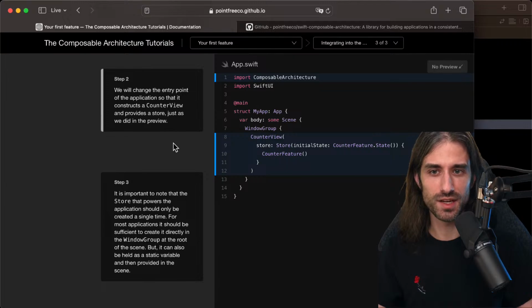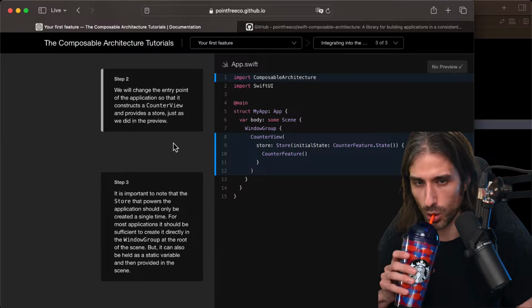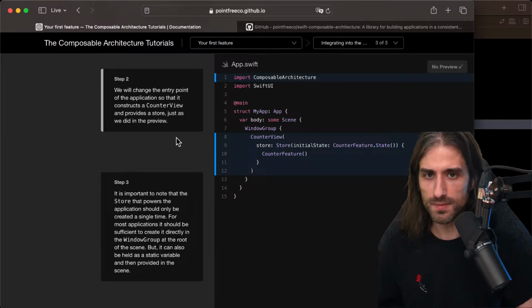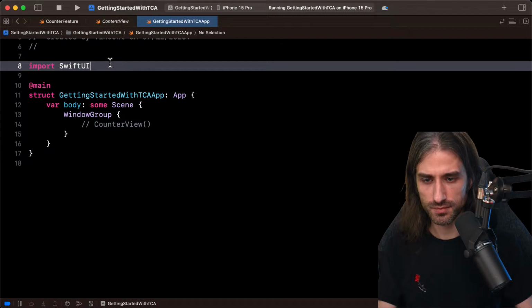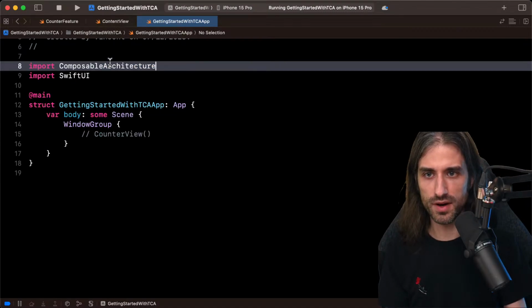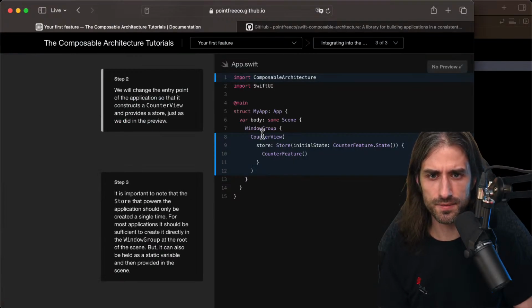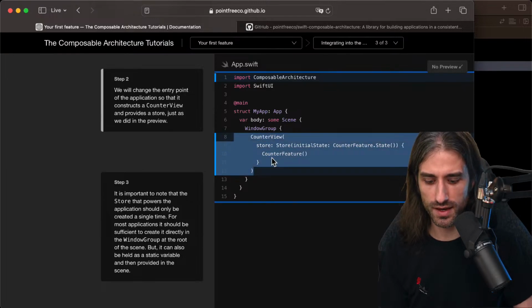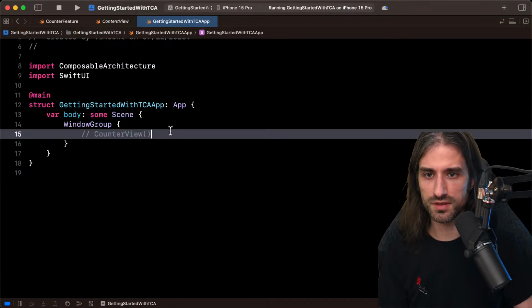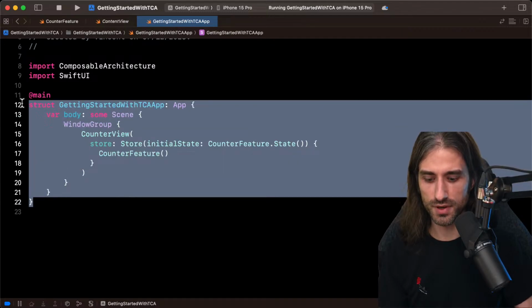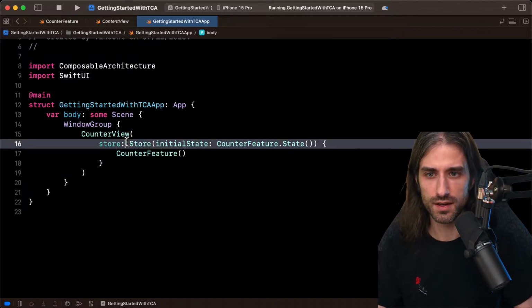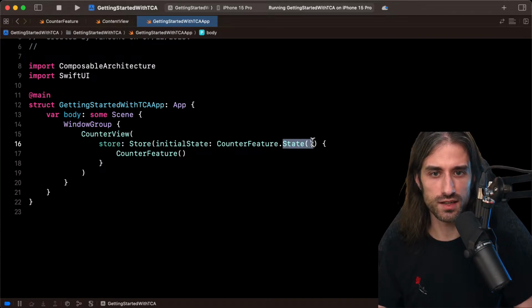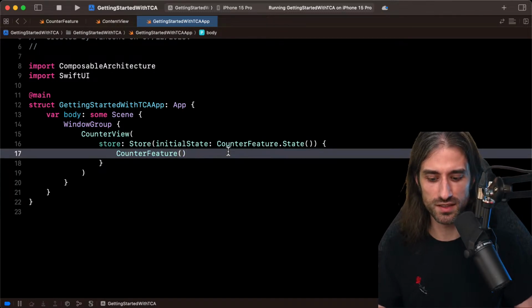So we will change the entry point of the application so that it constructs a counter view and provides the store just as we did in the preview. So we need to import the composable architecture. And then we need to create our counter view and give it a store. And indeed, the code seems very similar to what we did in the preview. Fixing indentation. So we create the store with the initial state, which is the initializer generated by the compiler of CounterFeature.State. And then we pass a CounterFeature for the reducer, so for the logic to be executed.